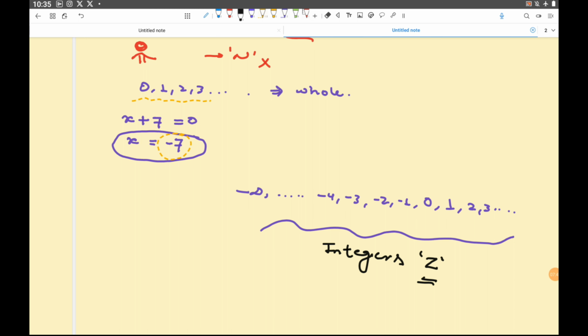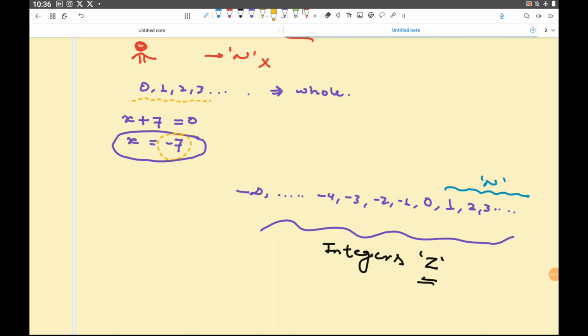So again, my question is, are all natural numbers integers? Think. Yes, because these are natural numbers and these are also integers. So I can say all my natural numbers are integers. Are all whole numbers integers?